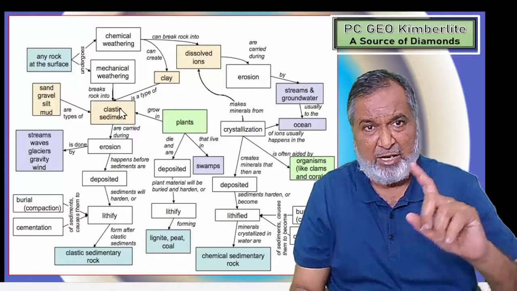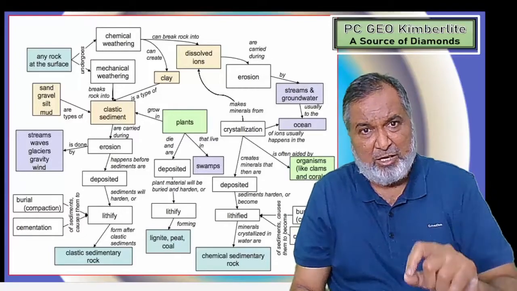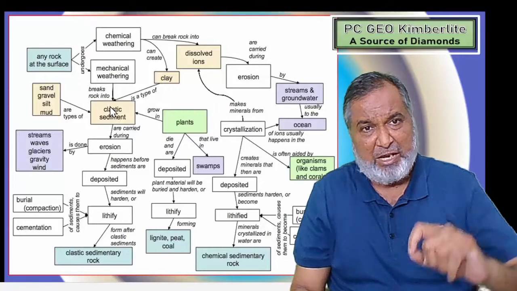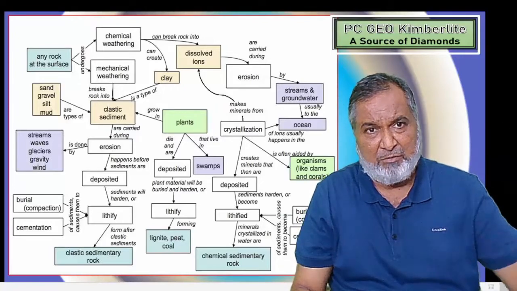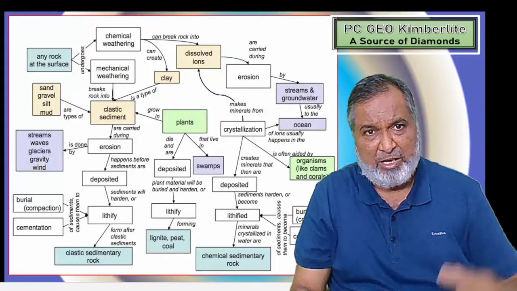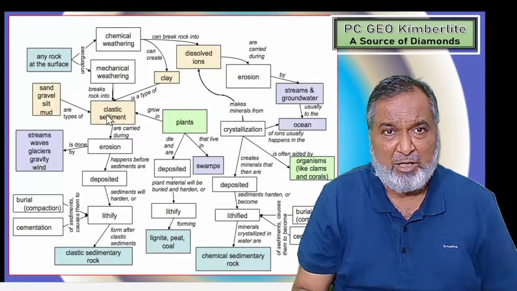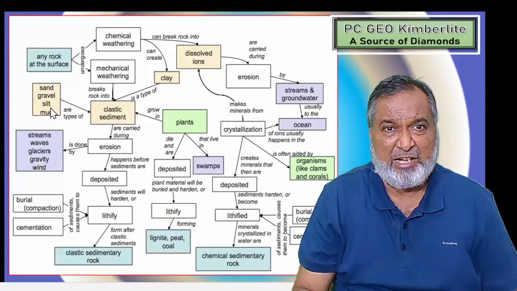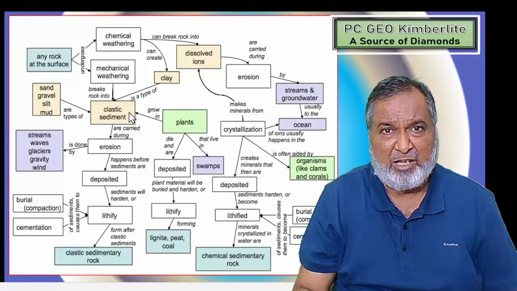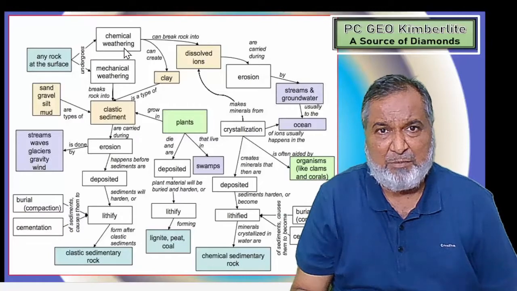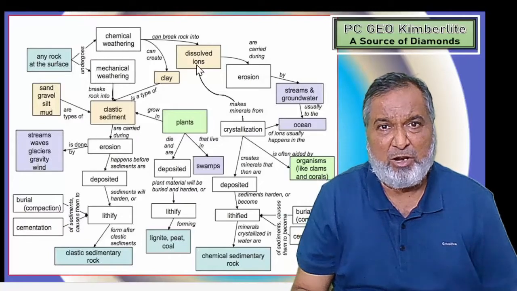So they have the intact particles. If you see that particular sediment, we can say which particular part it is coming from, whether it is coming from granite or from any metamorphic rock. That can be made out, and in that we are going to get sand, gravel, silt, mudstone, all will be there in that particular clastic one. And in that, the chemical one can break into dissolved ions.